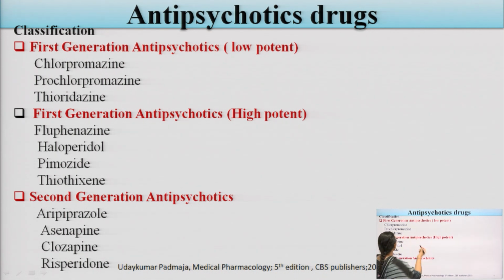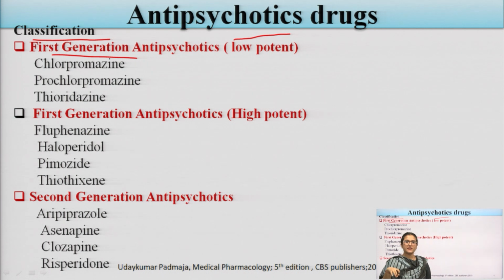Now we have to talk about the various drugs mainly used to treat these psychotic conditions. This is the classification of the drugs, in which we divide them into two generations. First is the first generation antipsychotic drugs, which include low potency drugs and high potency drugs. The second is the second generation antipsychotic drugs.